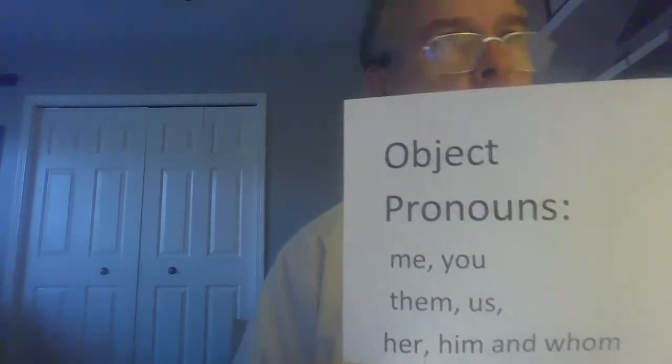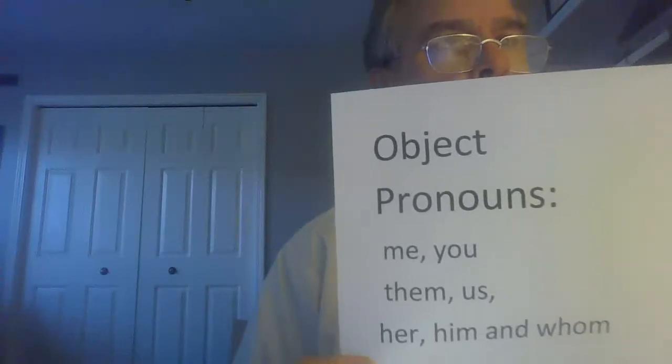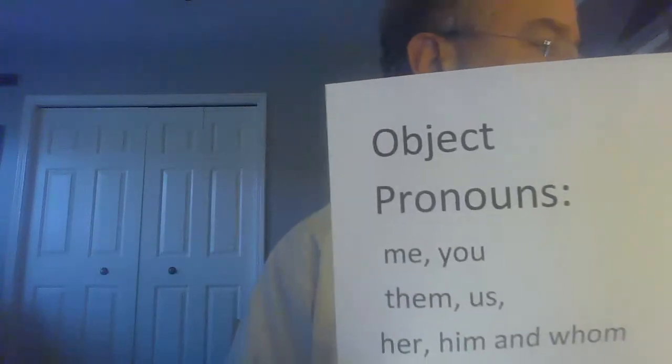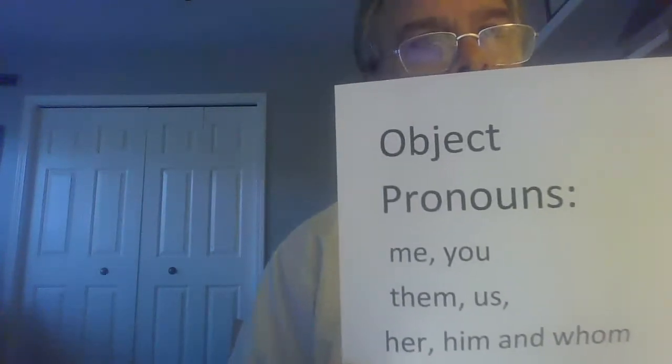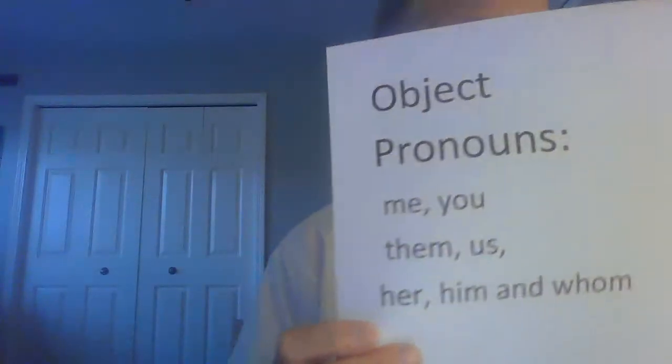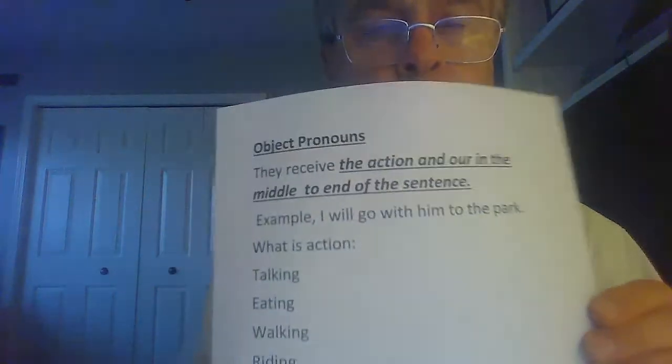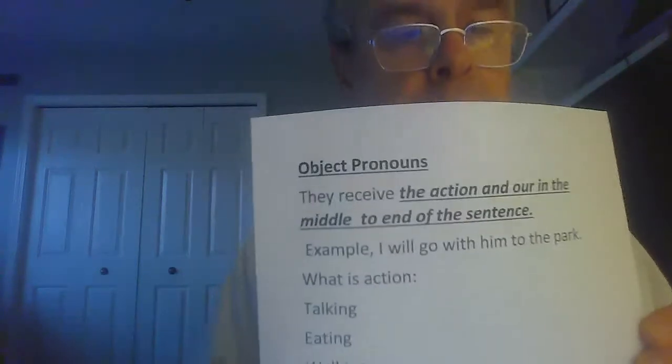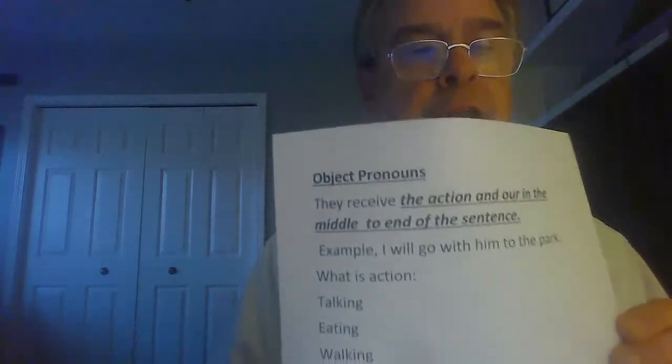The subject of the sentence: I am going home, we are going home, they are going home. And then we have the object pronoun, the object of the action: talking, watching, eating, sleeping, drinking, whatever it might be. Again, all these action words. That's what we're doing, and that's the direction we're taking.